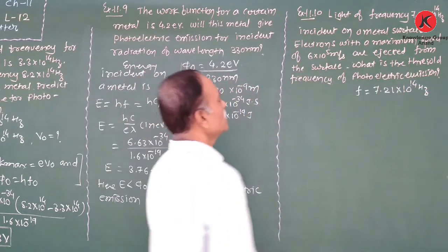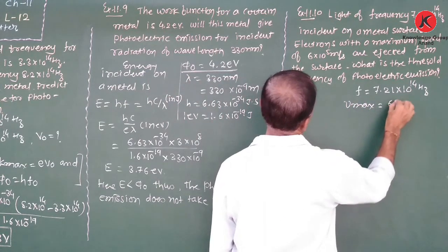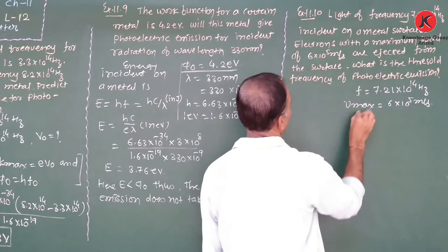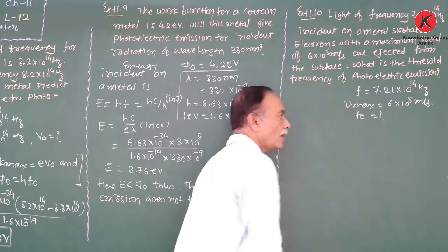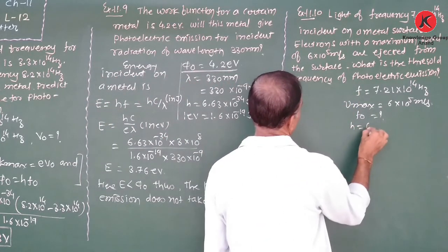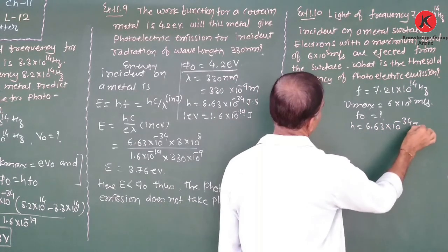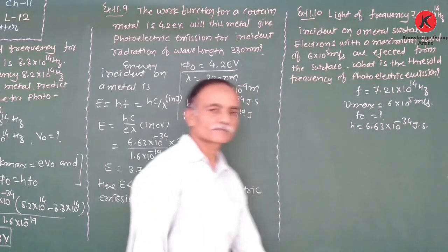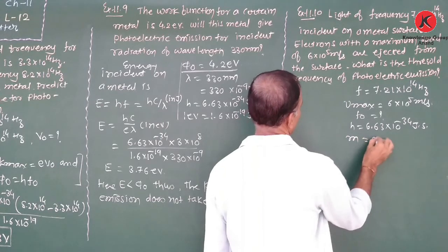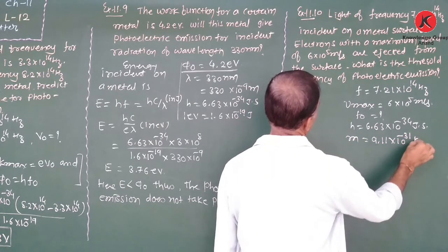Okay. V maximum is given as 6 into 10 to the power 5 meter per second. We require the value of f0. h is Planck's constant, 6.63 into 10 to the power minus 34 joule second. Here the mass of an electron is also required. Therefore, m is equal to 9.11 into 10 to the power minus 31 kg.